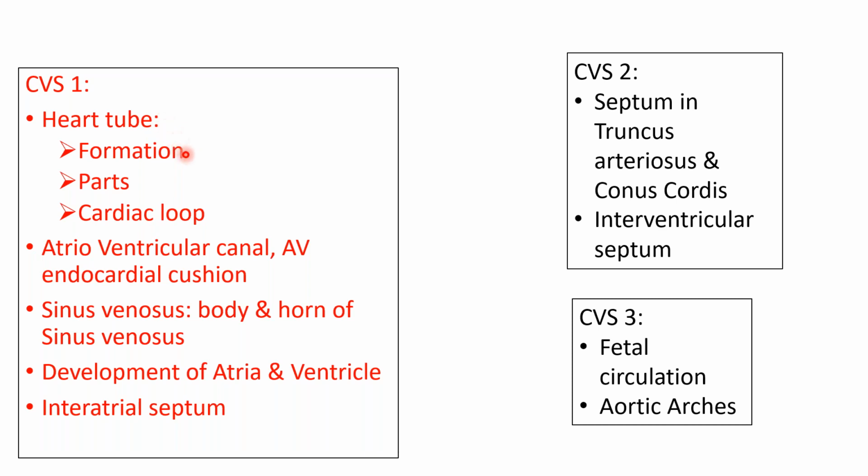We'll be completing the heart tube, its formation, the parts, the looping of heart, along with the atrioventricular canal and the AV cushions. We'll be doing the sinus venosus and development of atria and ventricle with detailed development of the interatrial septum. In the second part of our lecture, next time, we'll be doing the rest of the portion like interventricular septum and the conotruncal septum. And in the last, CVS 3, we'll be completing the fetal circulation and aortic arches.